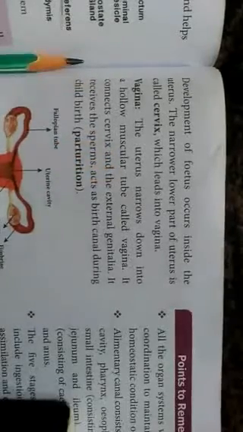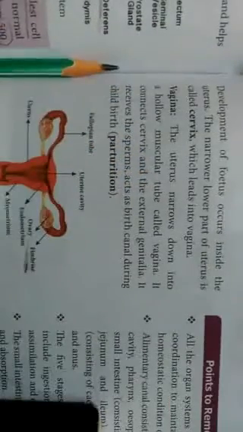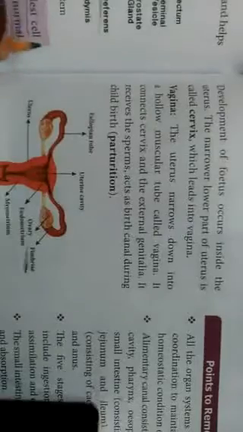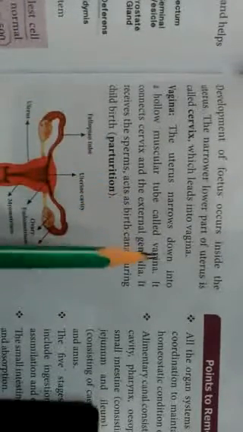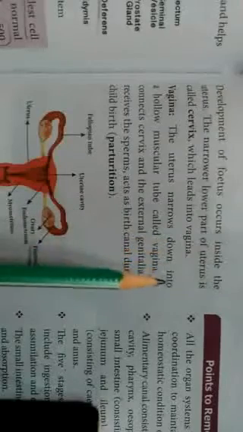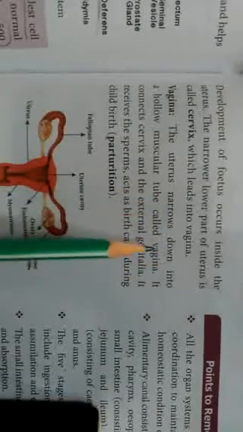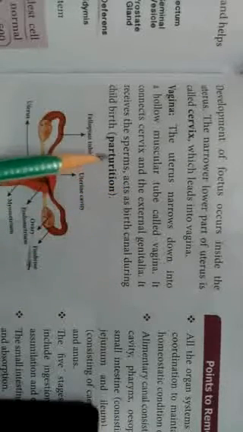Last part is the vagina. The uterus narrows down into a hollow muscular tube called the vagina. The vagina connects the cervix and the external genitalia. It receives the sperms and acts as the birth canal during childbirth. Childbirth is called parturition.